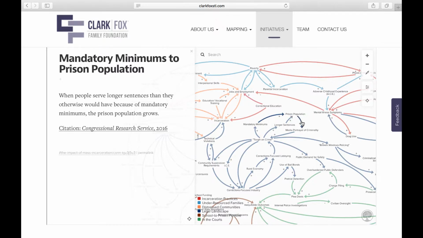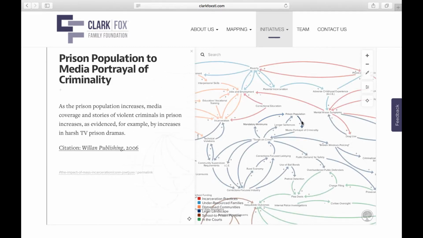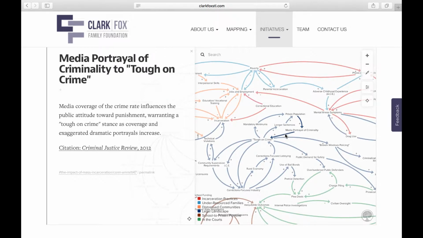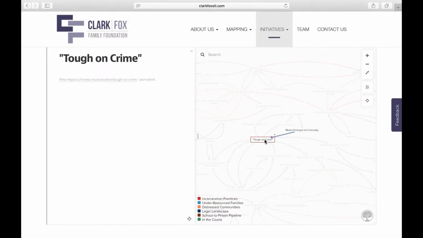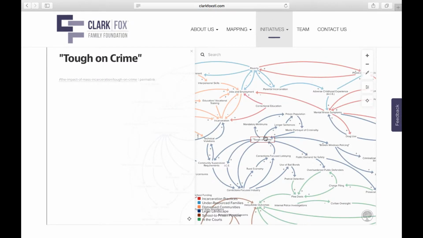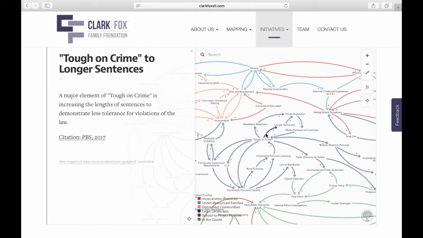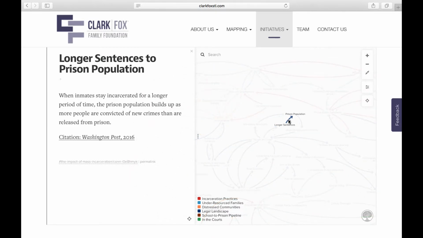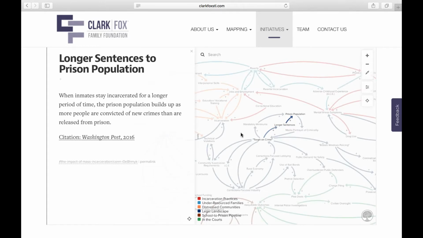And the increased prison populations increase how the media portrays criminality. And then that increases the tough on crime rhetoric. And tough on crime has a positive increase on longer sentences, which ultimately increases prison populations. So this is a pretty straightforward loop.